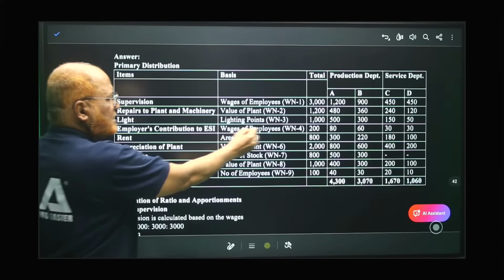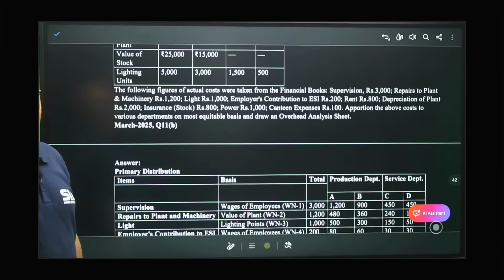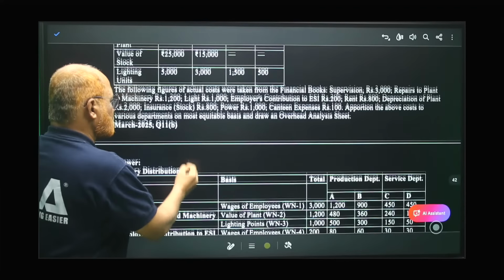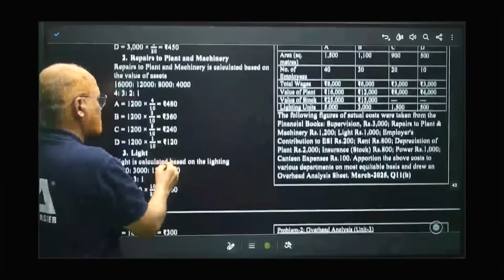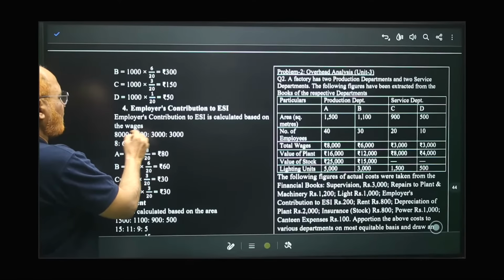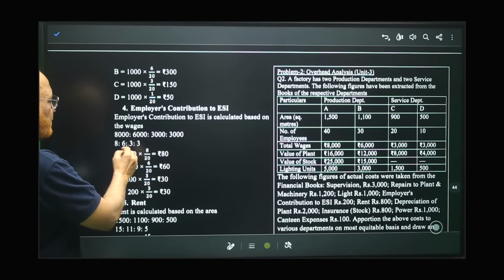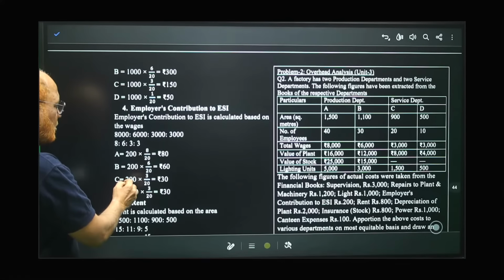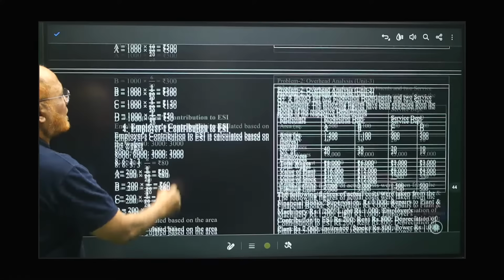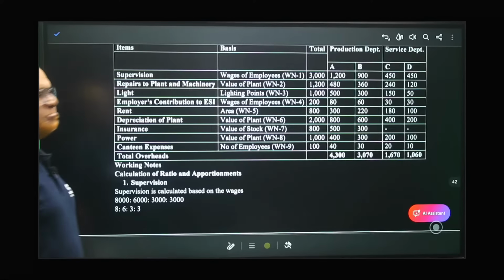Employer's contribution to ESI is 200. Now, on what basis are we going to apportion this 200? It is based on number of employees. Because it is employees' contribution. Employer's contribution to ESI is calculated based on the wages, not number of employees. Based on the wages. The wages are 8, 6, 3, 3. 8 plus 6 plus 3 plus 3, 20. So 8 by 20, 6 by 20, 3 by 20, 3 by 20. So 80, 60, 30, 30. These are the employer's contribution. 80, 60, 30, 30.